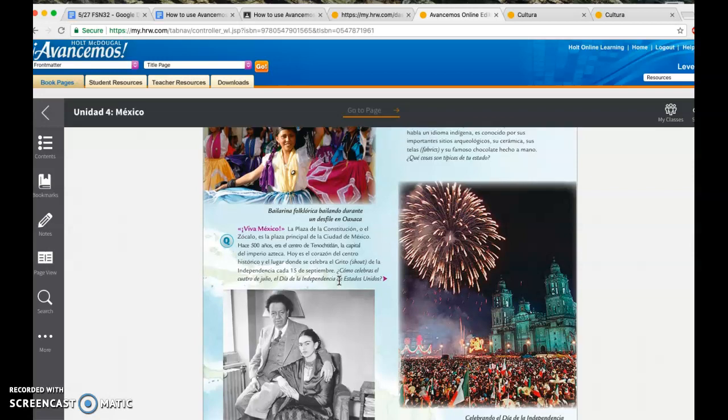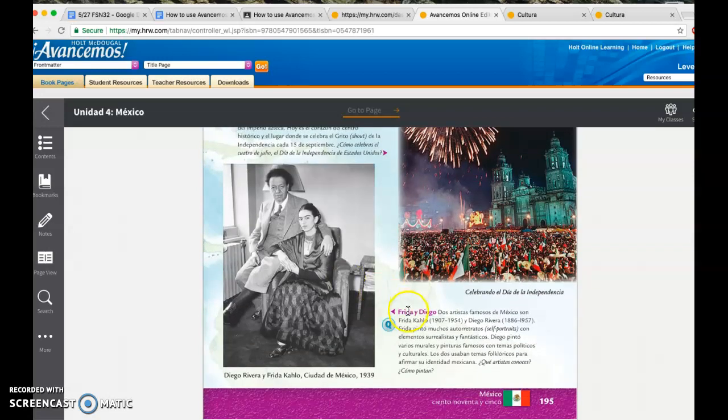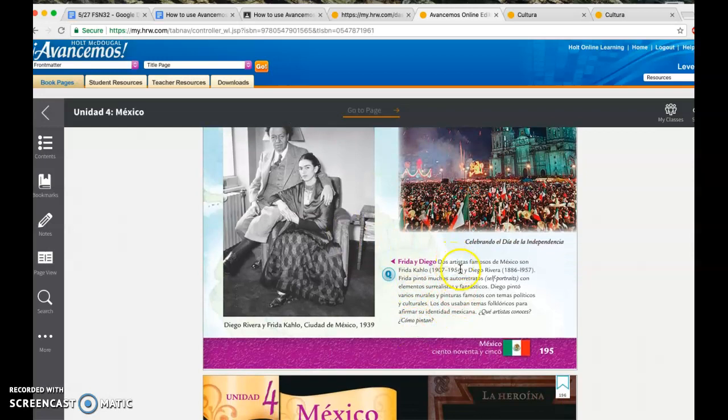So, let's move on. And then the next part, Frida y Diego, dos artistas famosos de México, son Frida Kahlo, you've probably seen her, right? Or you know her because of her unibrow, okay? Y Diego Rivera, 1907 a 1954 y 1886 a 1957.